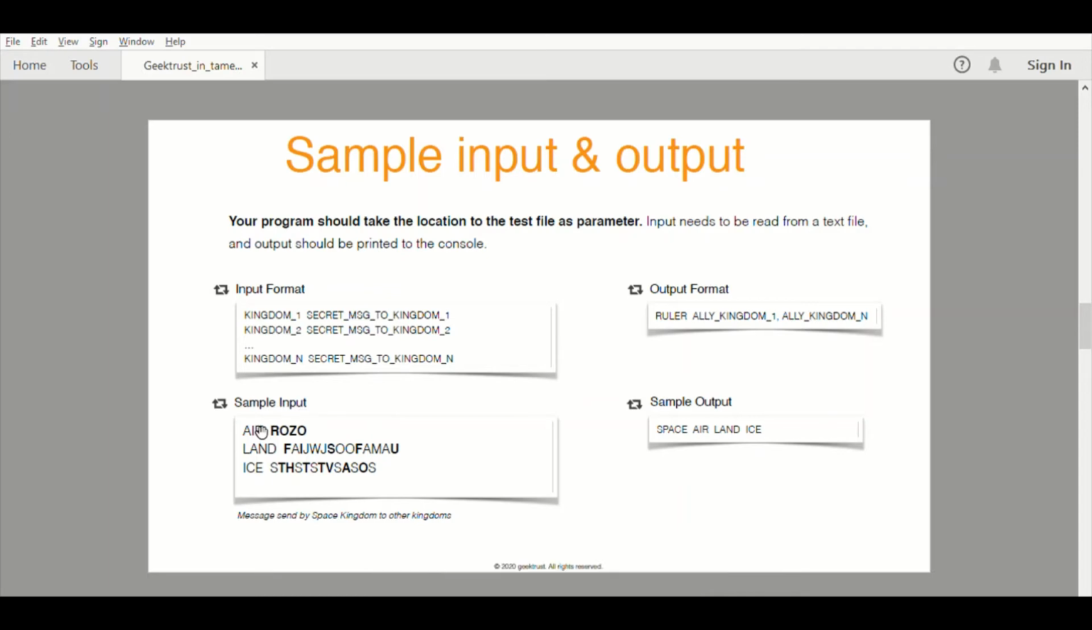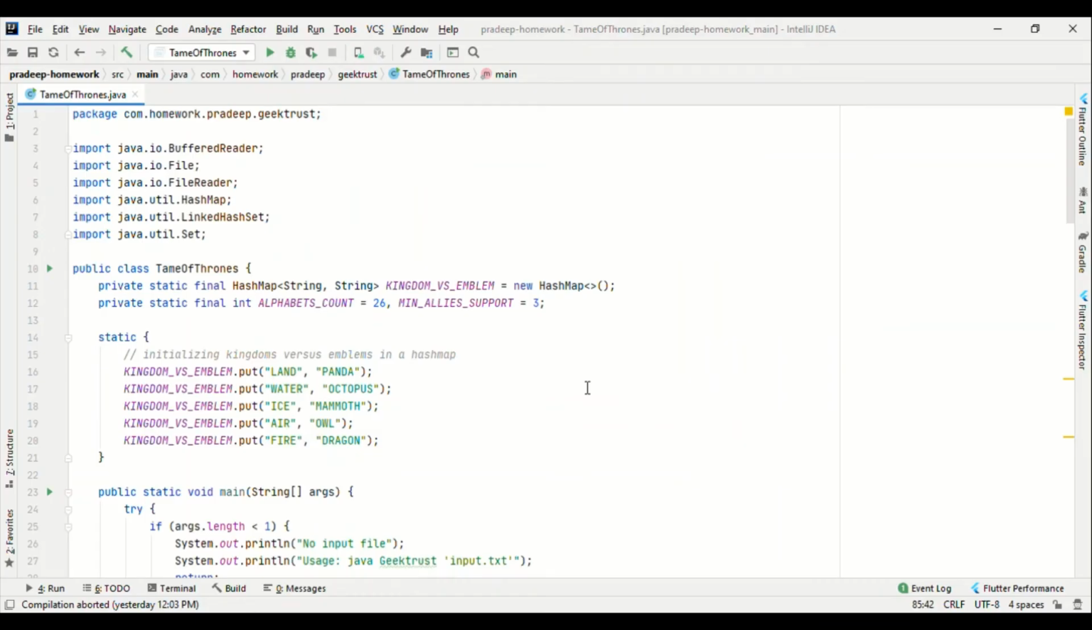This is the sample input and sample output format. The sample input has the kingdom name and the secret message on each line. We should read the input from a text file and print the output to the console. In the output, we need to print the list of all the kingdoms from whom the Space King has got support. Now let's look at the code that I have written.